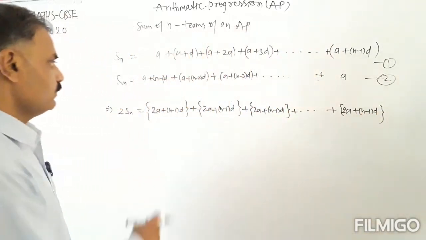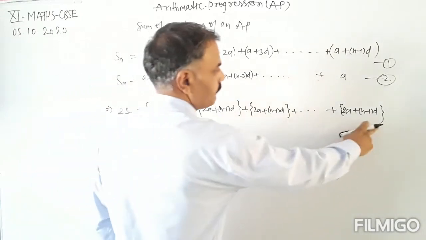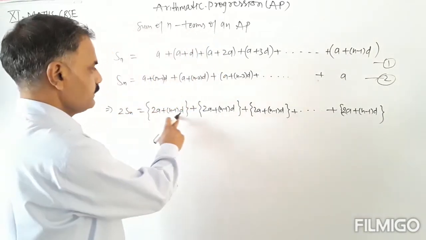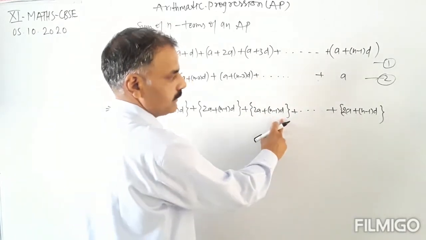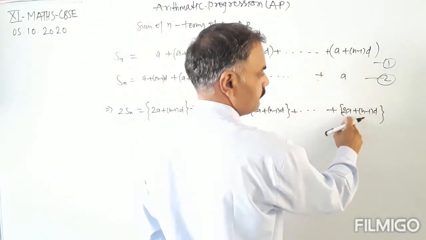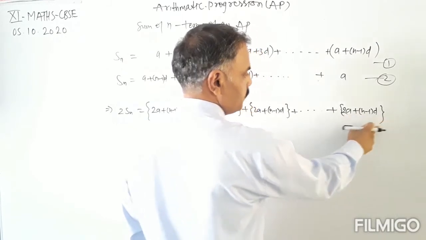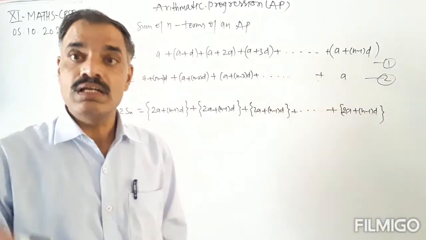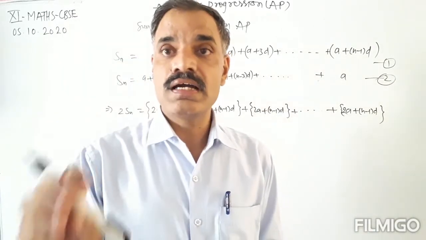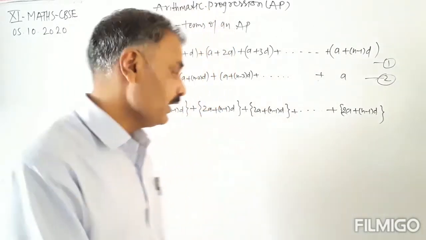Okay, so these are n terms: 2a plus n minus 1 into d, and the last term is also 2a plus n minus 1 into d. These are total n terms, as we are adding n terms of the AP.